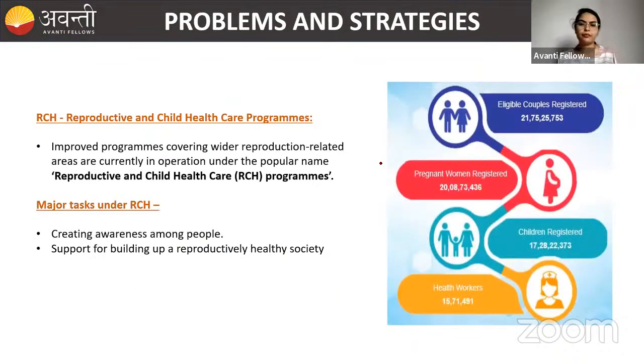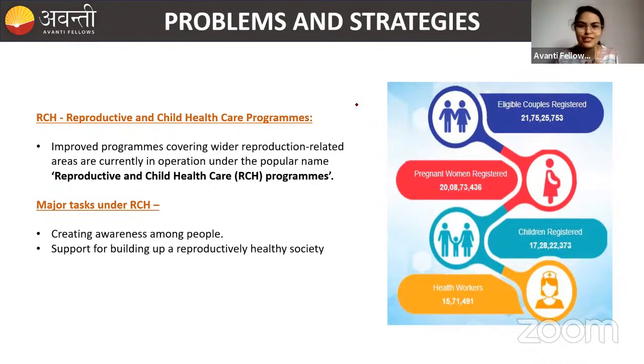Not just the World Health Organization or India in general, but in India you can see a very important program, that is RCH. What do we mean by RCH? RCH means Reproductive and Child Health Care Programs. As I told you in the previous slide, there was family planning.